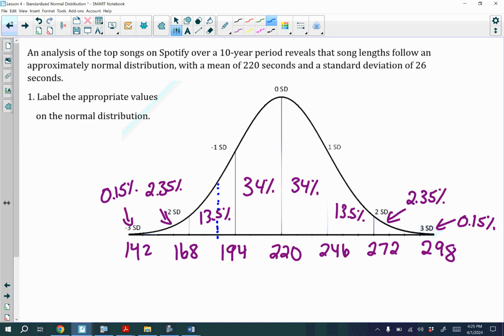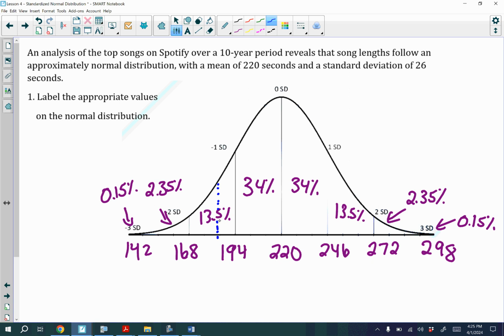But once again, we don't know exactly what the percentage is, since we have a half here, so 1.5. Now, the reason why we can't do 13.5 divided by 2 is because of this curve. Notice that the area on one side is not going to be the same as the area on the other side. That's why we can't just say it's half, with 1.5 in the middle. Because we're doing area underneath the curve, the areas are not exactly the same. So that's why we can't just do 13.5 divided by 2.